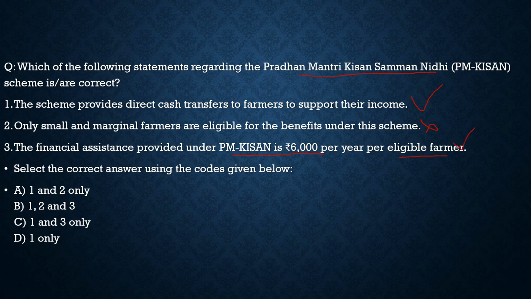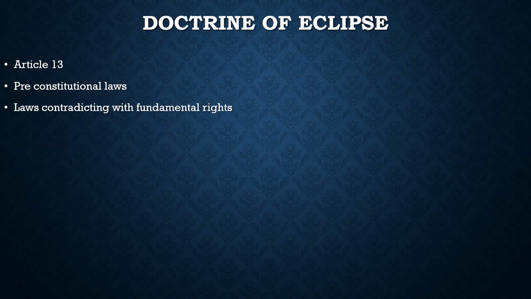Third statement, the financial assistance provided under the PM Kisan scheme is 6,000 per year per eligible farmer. 100% correct. There is an eligibility criteria, but it is not totally directed towards the small and marginal farmers. So the second statement is incorrect. So with respect to this question, the correct statements are statement 1 and statement 3. With this, we had completed today's discussion with respect to the current affairs topics. Now let us shift towards the static topic, which is the doctrine of eclipse.